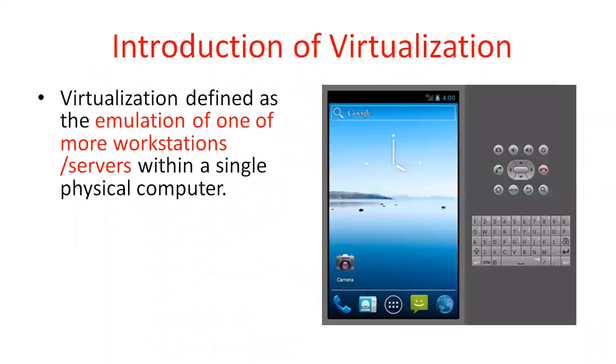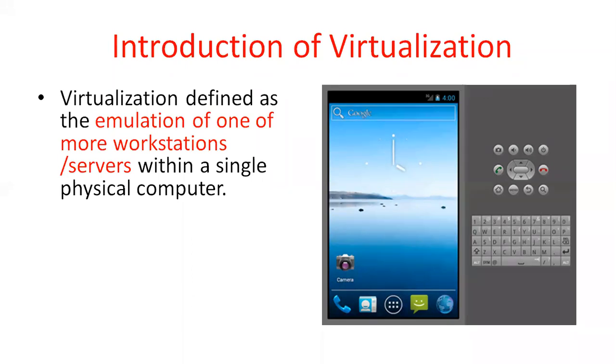The basic definition of virtualization is the emulation of one or more workstations or servers within a single physical computer. Emulation means recreation. For example, you are working on Android. To execute an Android program, you need a mobile phone.